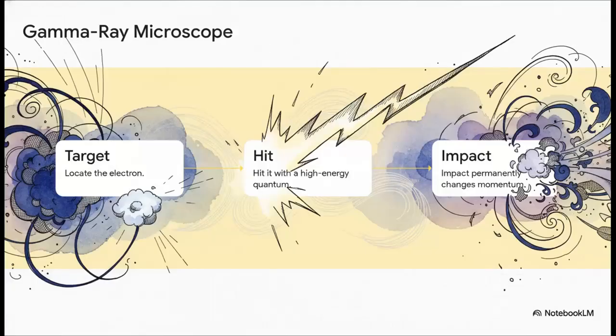Let's actually walk through Heisenberg's famous thought experiment to see exactly how this works under the hood. It's called the gamma-ray microscope. Imagine you want to find the exact precise position of an electron. Step 1, you target it. Step 2, to actually see it, you have to bounce light off it. But to get a really precise location, you need a super short wavelength. So you hit it with a high-energy gamma ray. Well, a quantum of a gamma ray, to be precise. Step 3, that high-energy quantum hits the electron so violently that it permanently alters the electron's momentum. So you gain perfect knowledge of its position, but in doing so, you've completely destroyed your ability to know its speed.